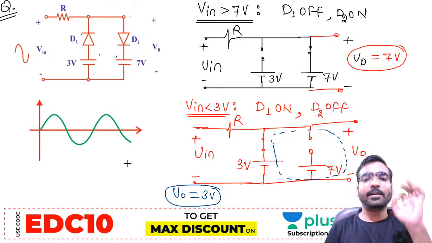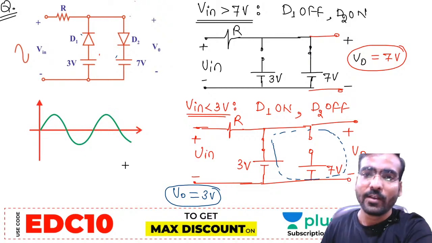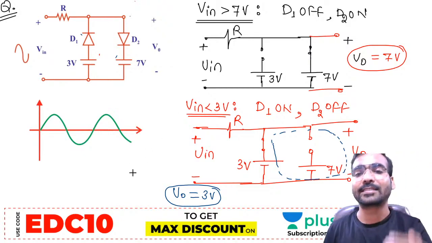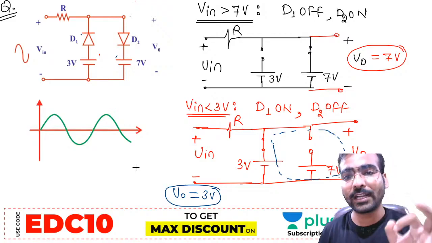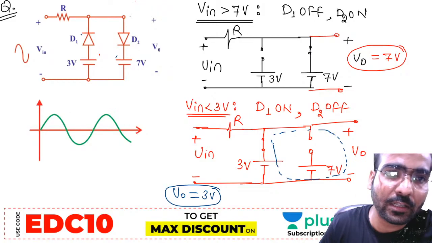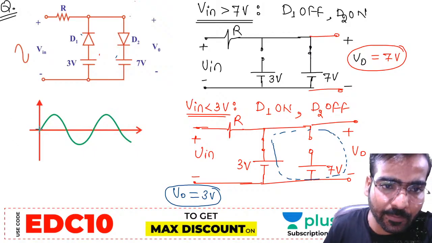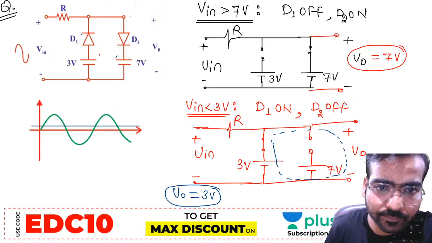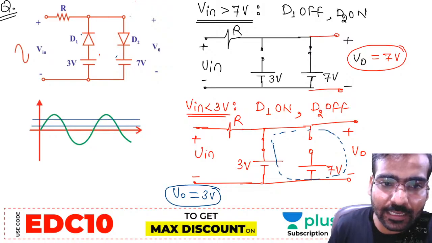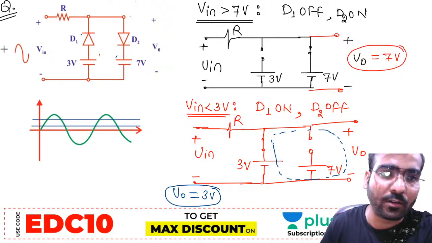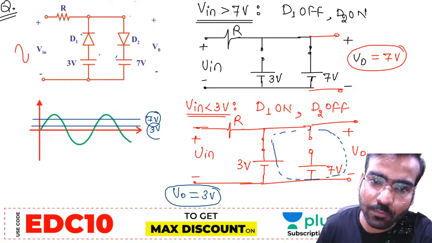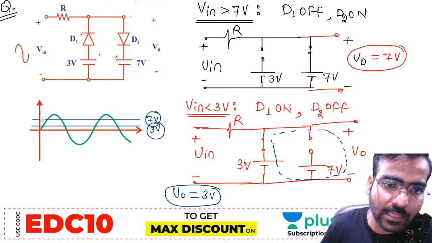First of all, we will draw the output waveform, where we are comparing the input voltage with the 7 volt and 3 volt. So draw the two levels, 3 volt and 7 volt. This is the 3 volt level and this is the 7 volt level. Okay, this is the 7 volt level and this is the 3 volt level.